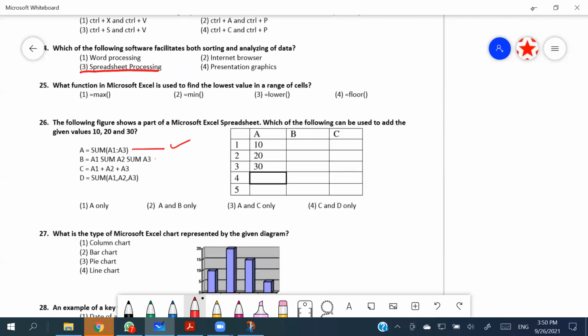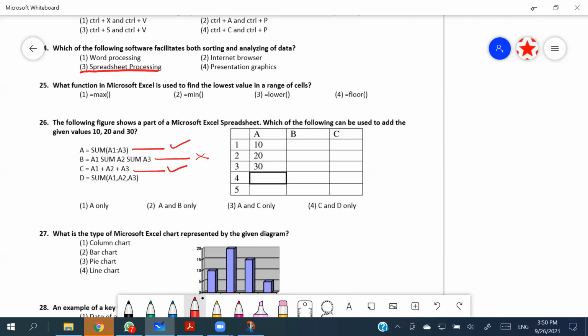And statement B is not a correct one because we are not writing the sum function like this. It is incorrect. If you use the sum function, you should have the brackets, and you can't use it like this, right? And definitely C can be used, equals A1 plus A2 plus A3. That is using cell references.